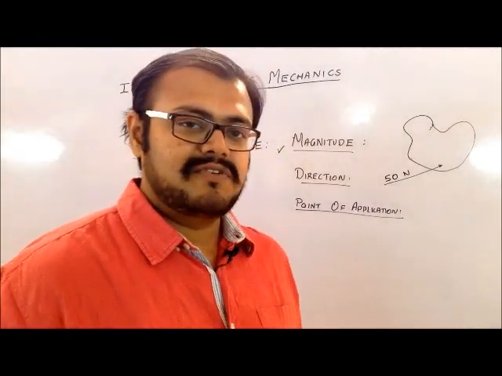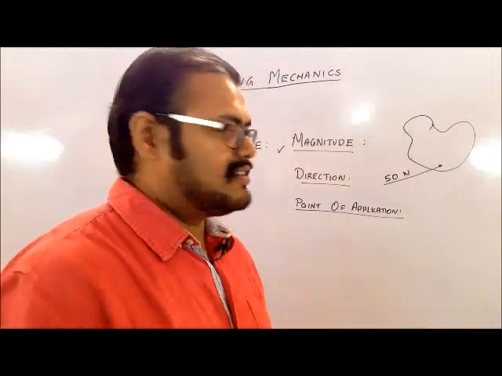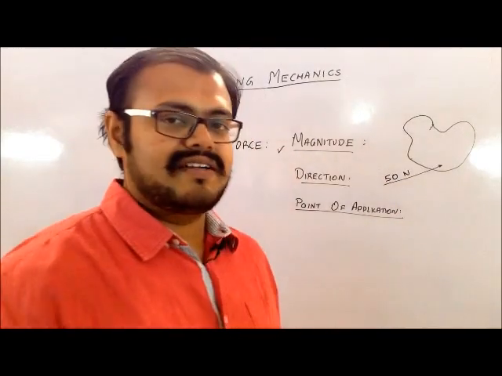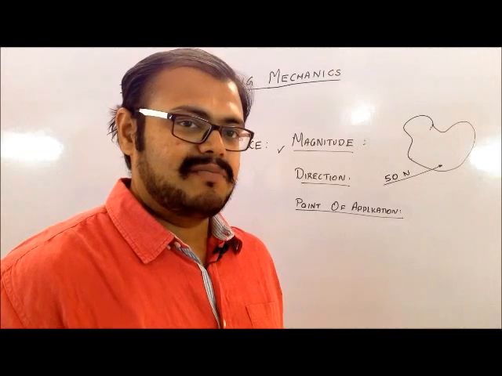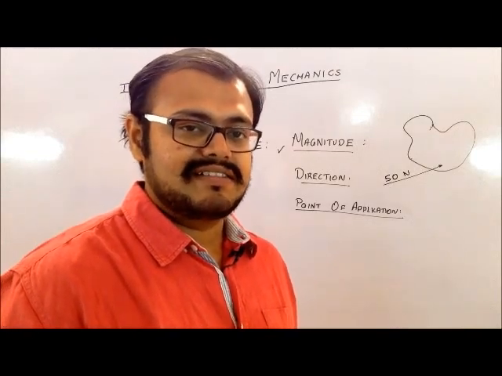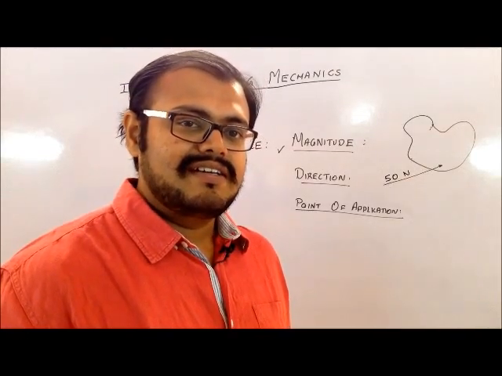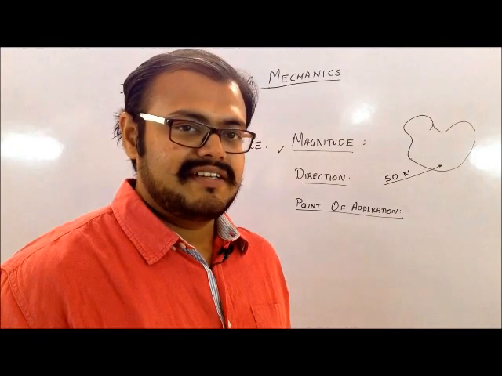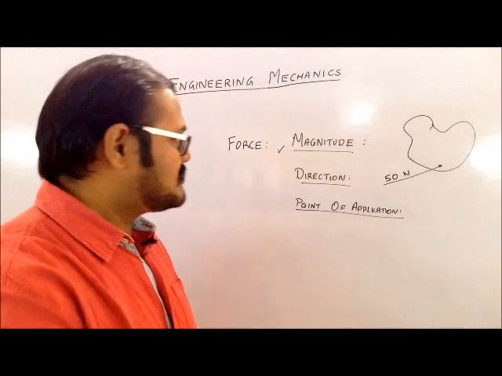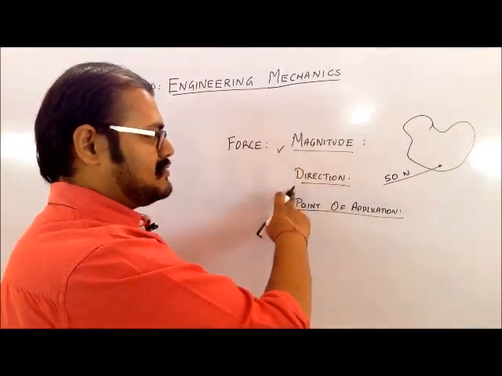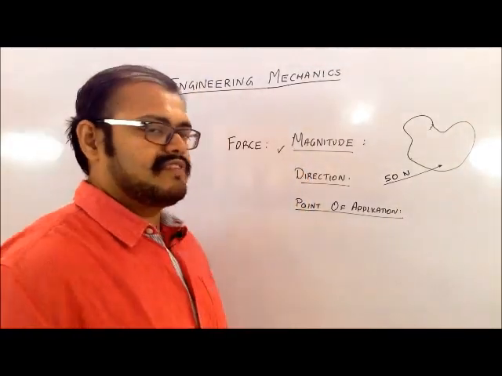If the force has been shifted to some other point, let's say this point, now it is no longer acting on the center of the body. So it will perform something else which is called a rotary motion or a rigid body motion, which we will be studying in this course. So once again, force is defined by magnitude, direction and point of application.